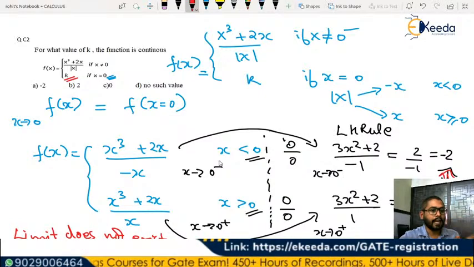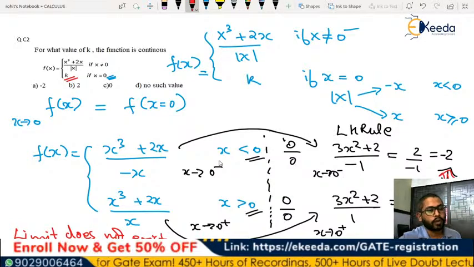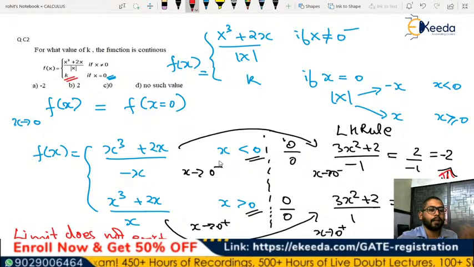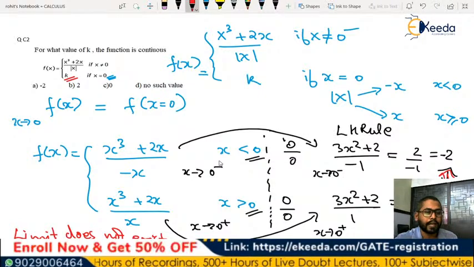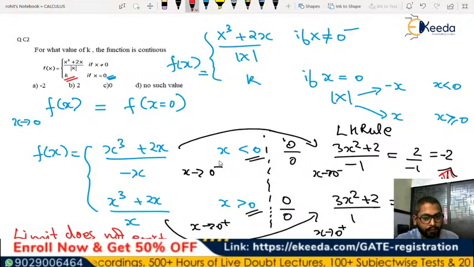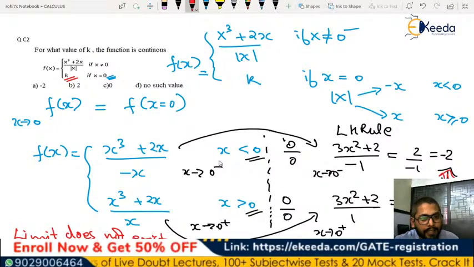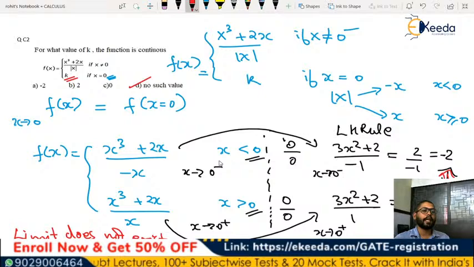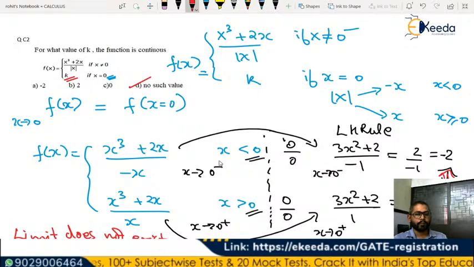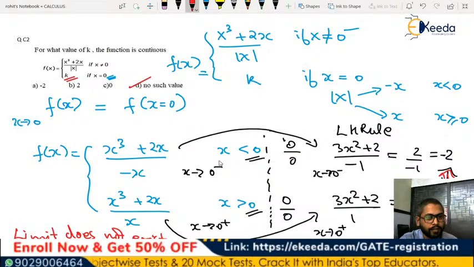Had k been a factor so that the limit was possible, then only k would have helped you. But here we cannot help the limit because it is independent of k. So we can say that no such value of k can make this function continuous. Clear?